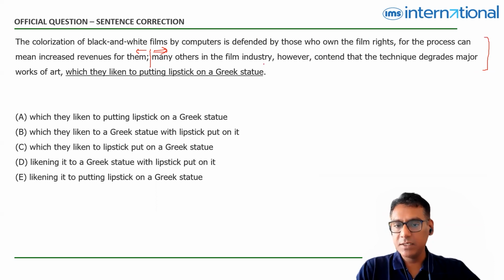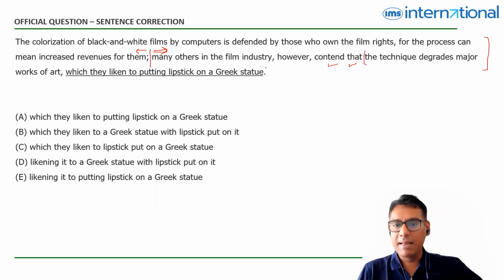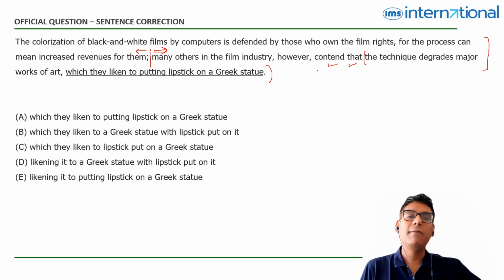Many others in the film industry, however, contend that. Okay, we have a verb and we have a that. Whenever I have something like a verb and a that, let's say I say that, or my mother believed that, whatever happens after that has to be a clause, or to put it simply, a mini sentence which would have its own subject and verb.